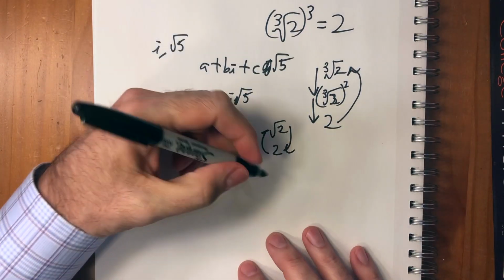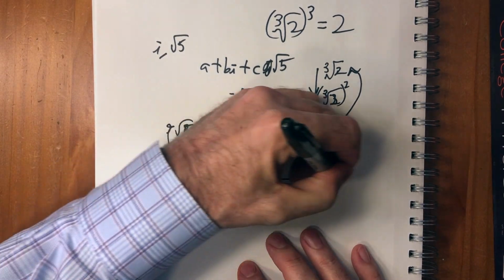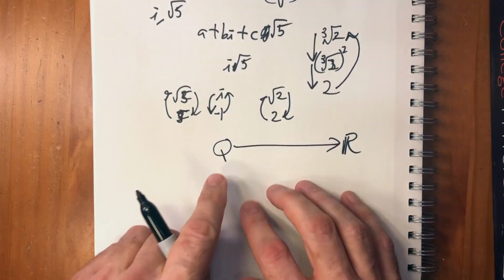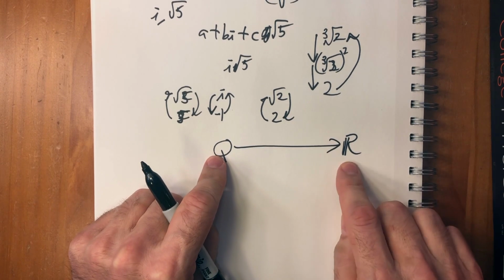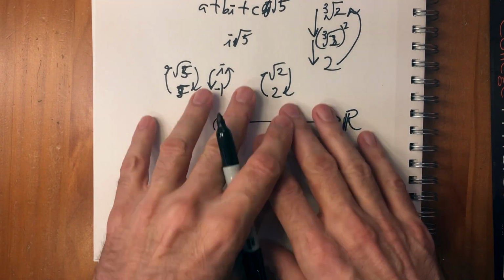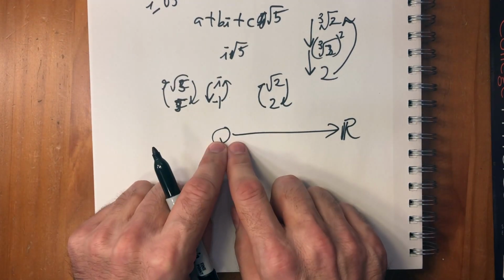Each one of these is bigger if we start with Q and go over to R. Each one of these different fields, extended fields, is bigger than Q, but still far, far less than R. Now, even this, what we've done here, won't get us to R.